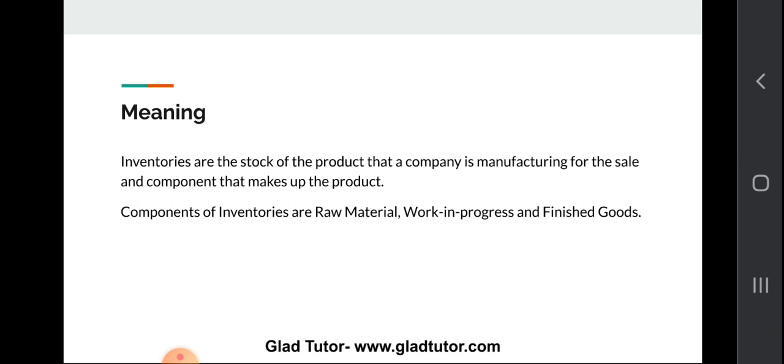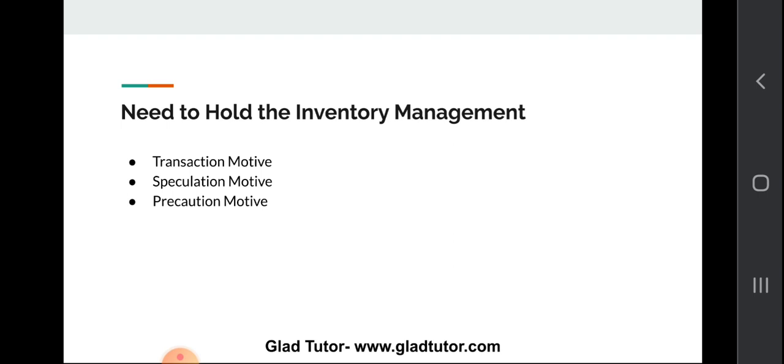Raw material is the first component of a product, which we manufacture by ourselves, or sometimes outsource from other factories, or you can say other firms. Then from the raw material we make our product into work in progress, and the final stage, which we supply to the wholesalers or the consumers, is known as finished goods. So this is about the meaning of inventory.